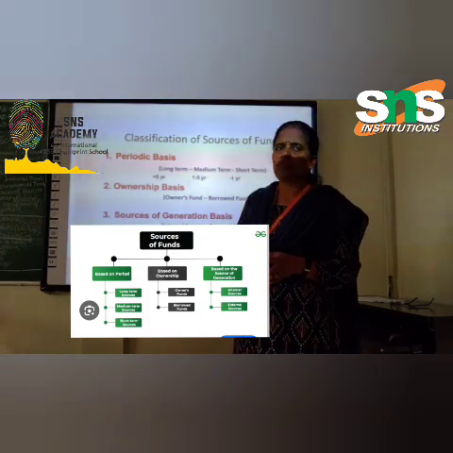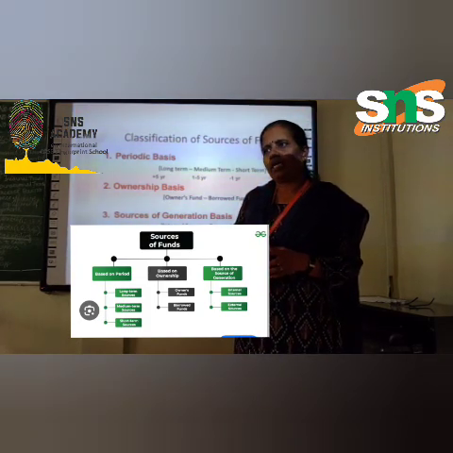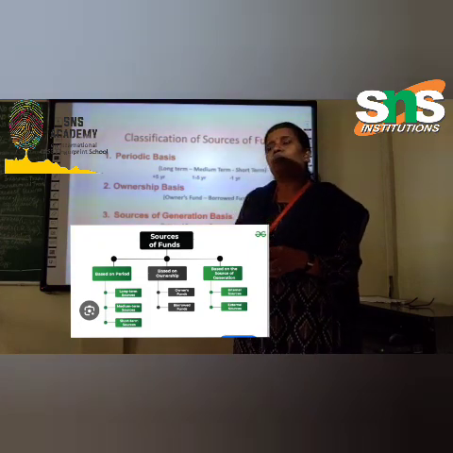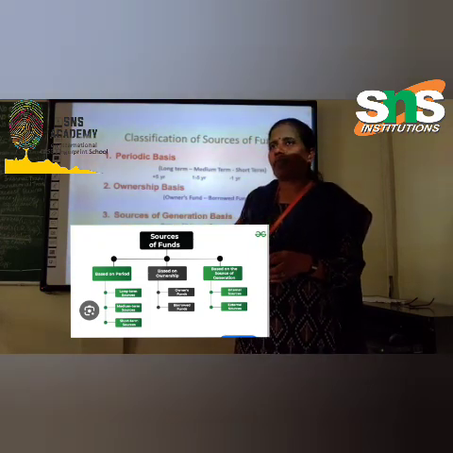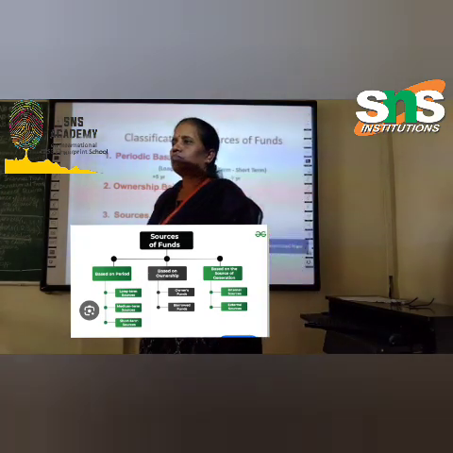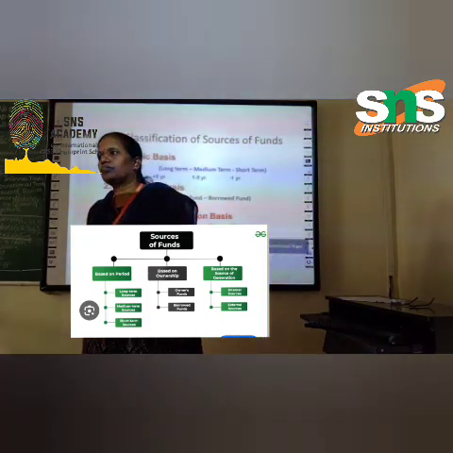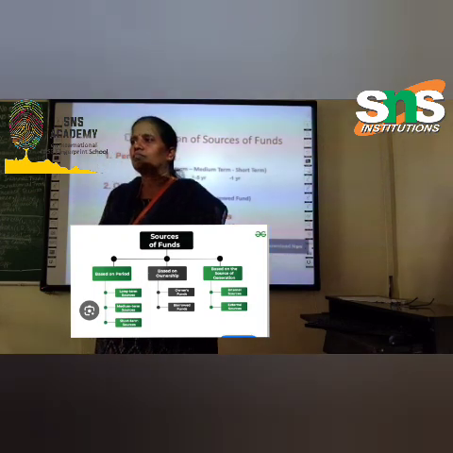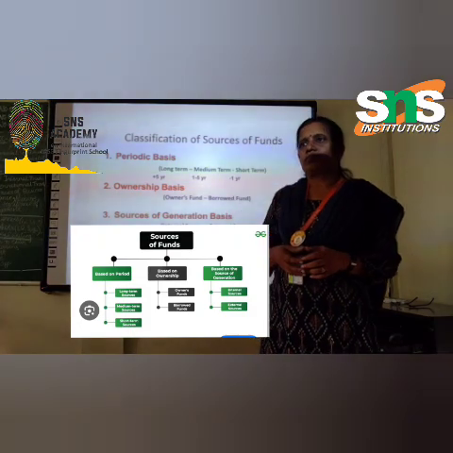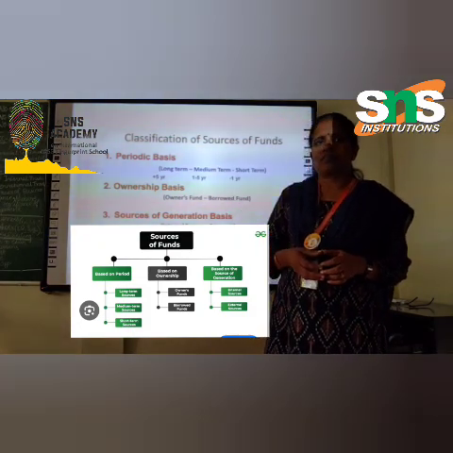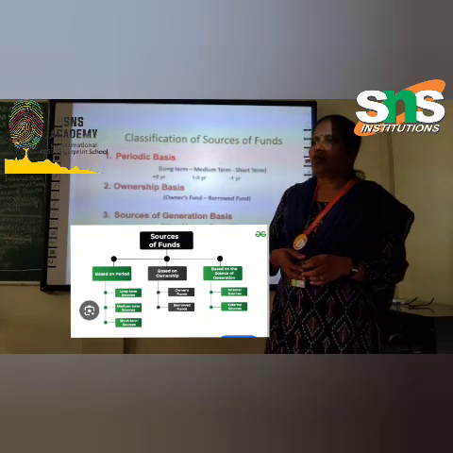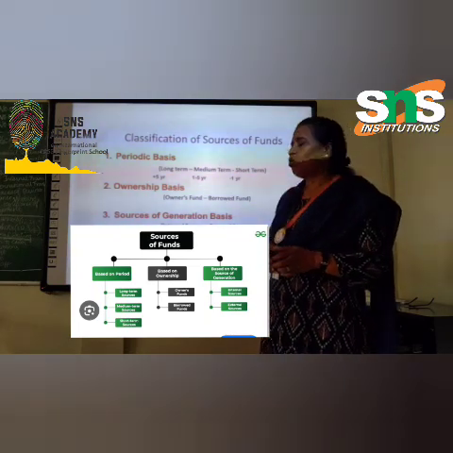Okay, ownership basis. So mainly capital we can say, right? Yeah, owner's fund means capital we can say. And next is borrowed fund. Borrowed fund, on the other hand, refers to the fund which is raised through loans or borrowings. These sources include loans from commercial banks, financial institutions, issues of debentures, etc. Okay, these are the examples of owner's fund and borrowed fund.